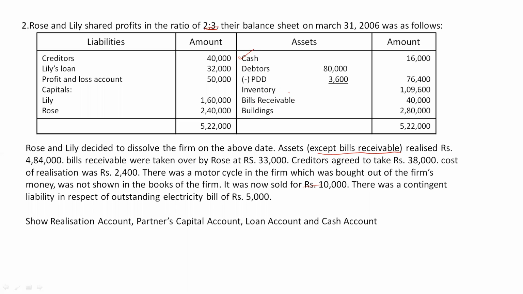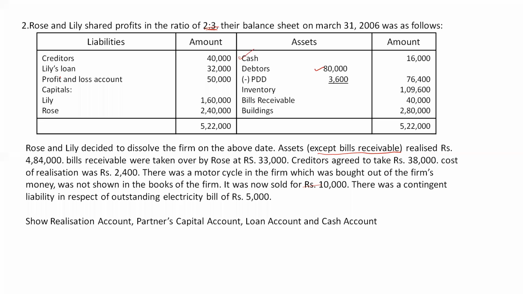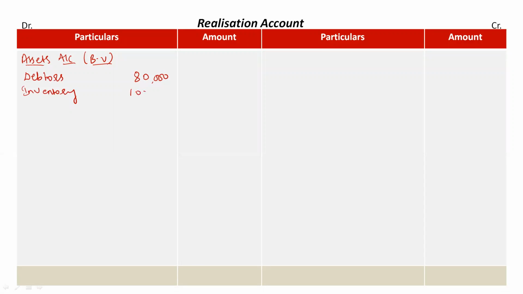All these four assets' book value has to be recorded. Debtors, we have 80,000 rupees. In that, PDD is deducted, but on the asset side, while recording the book value of assets, we will record its full value. So debtors rupees 80,000. The next asset given in the question is inventory. Check the value of inventory, 1,09,600. Mention the same value here, 1,09,600.